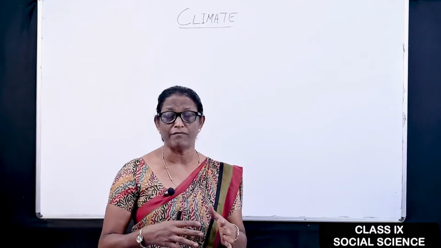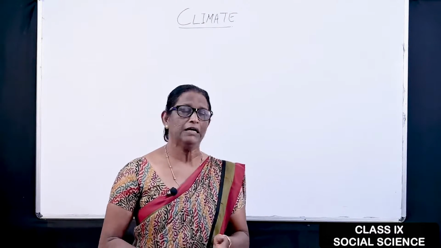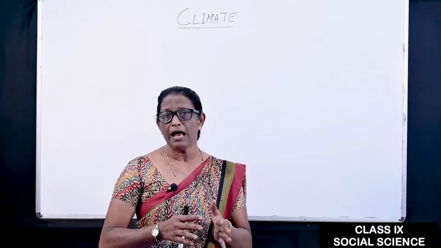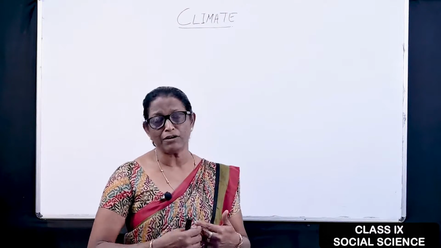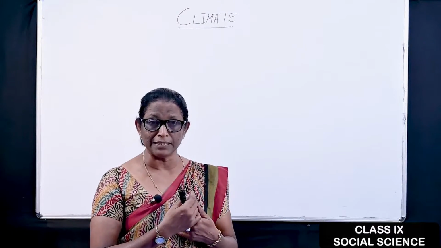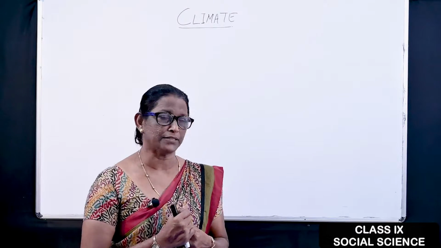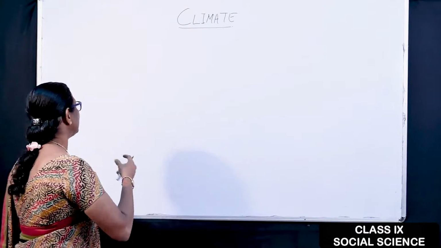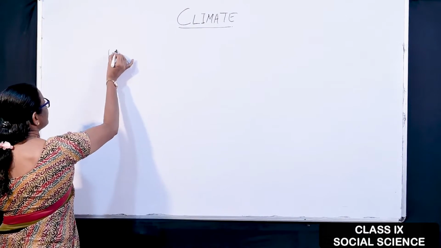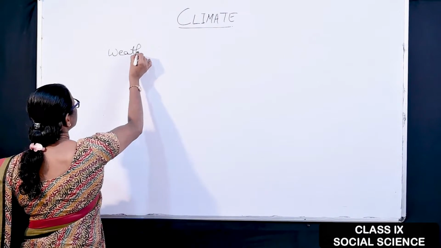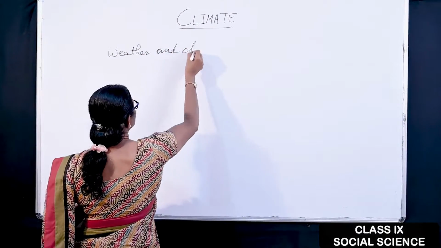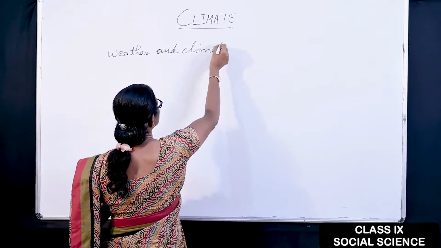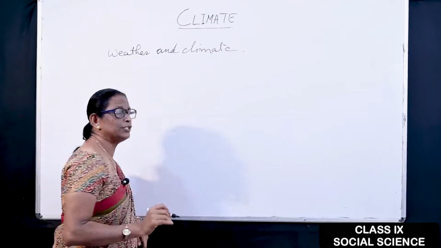Climate is an average of a very large area. When we calculate the weather condition of very large areas, after 30 years, it becomes climate. You will get in the examination: what is the difference between weather and climate. These are the first two terms I have told you.